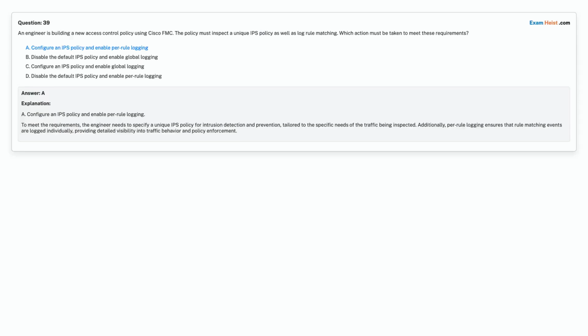Correct answer is Option A. Configure an IPS policy and enable per rule logging.